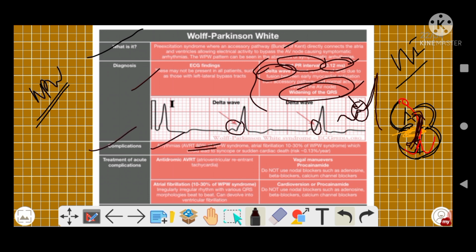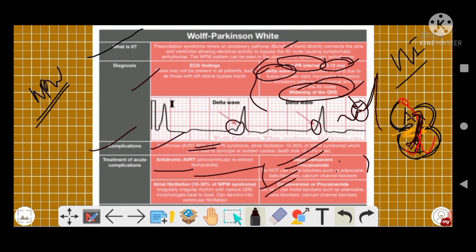The complication is arrhythmias. 80% of WPW cases have arrhythmias as a complication. Treatment for antidromic AVRT is vagal maneuvers and procainamide. Remember not to use these drugs: beta blockers, CCBs, don't use. So vagal maneuvers, procainamide, for antidromic AVRT.